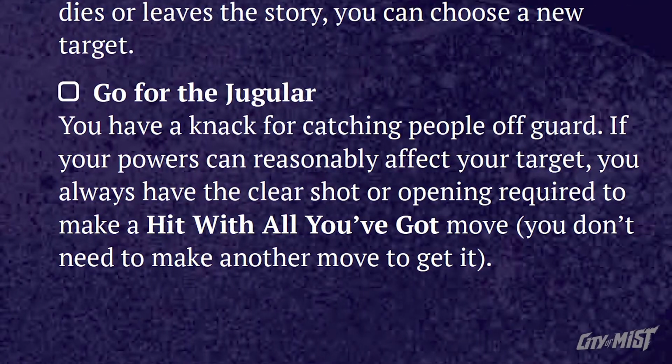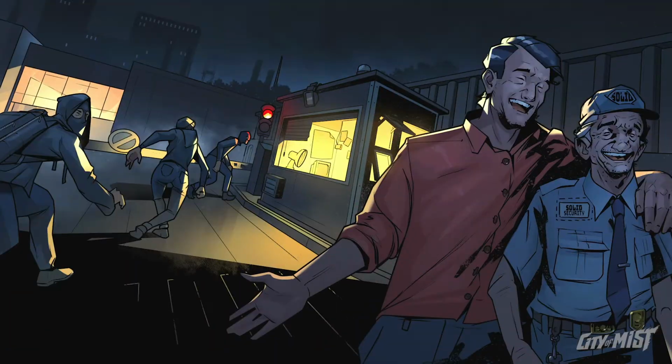If you're looking to play more of an ambusher, the theme improvement Go for the Jugular assures you always have a clear opening with Hit with All You've Got, without making another move to set it up. Subversion is the best theme, not only for stealthy characters, but also deceptive social characters. As I'm sure you're aware by now, City of Mist offers an incredible amount of options when it comes to your character, but each theme book works to make the character creation process simple.